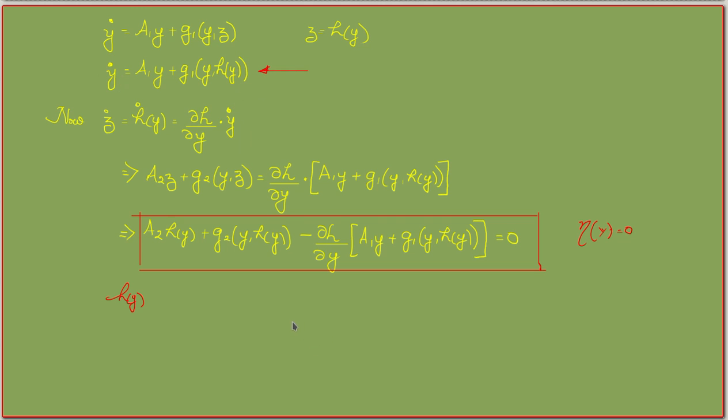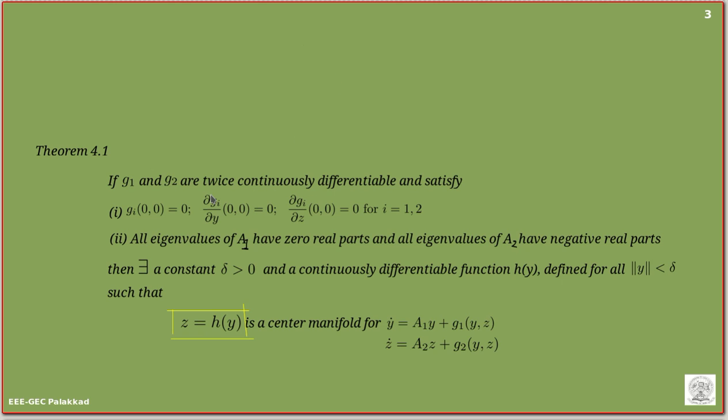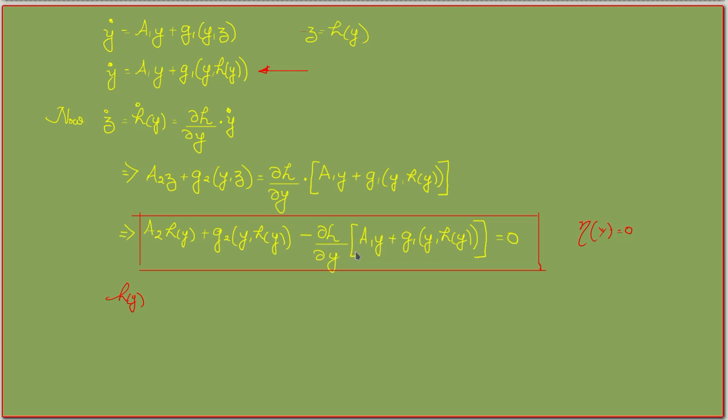So we have the conclusion here. If I am able to find out z is equal to h of y, which is a center manifold for this equation, the transformed equation, y dot and z dot equal to this form, and if I get a partial differential equation and am able to find out h of y from this, I can substitute h of y in y dot and find out the dynamics of the system of this k-dimensional problem.